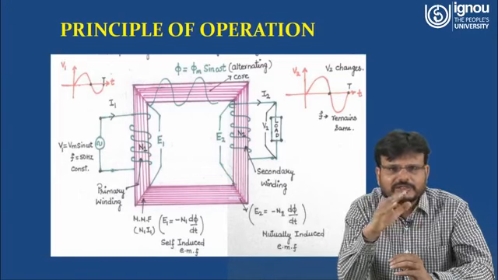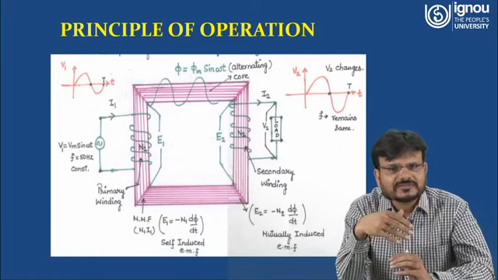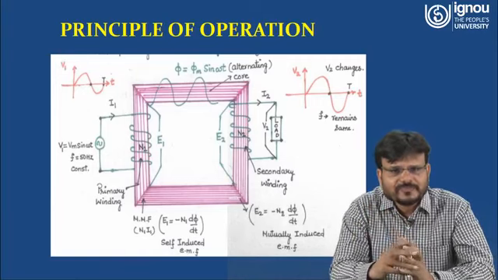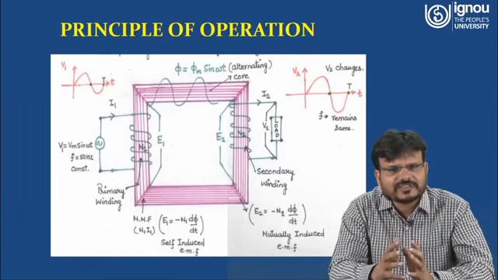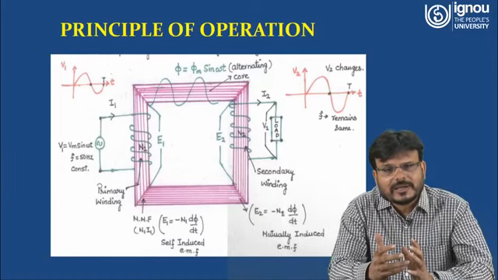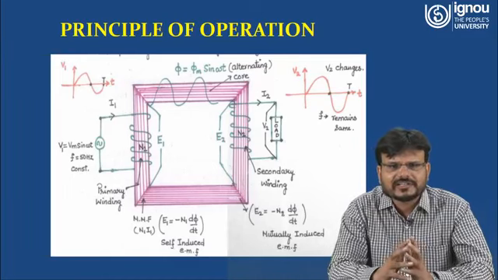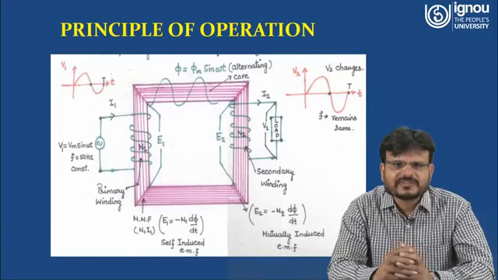That means with respect to time, the magnitude of voltage is changing. If voltage is changing, then this flux is also changing. So as per Faraday's law, the rate of change of flux induces EMF. Here flux phi is equal to I1 into N1. Due to this applied voltage V1, one EMF E1 will be induced in turns N1 at the primary side, and it can be denoted as E1 is equal to minus N1 d phi over dt. This is called a self-induced EMF.